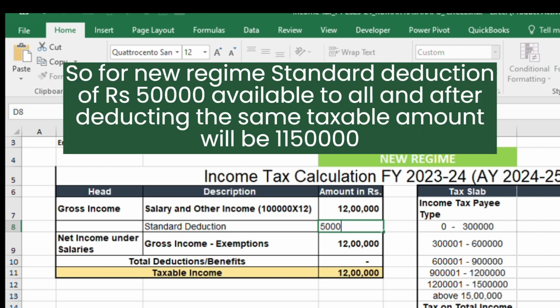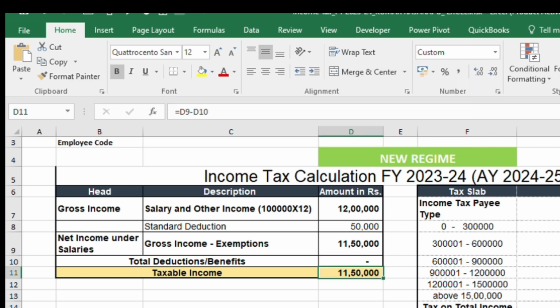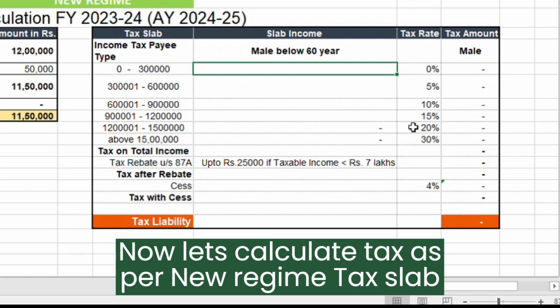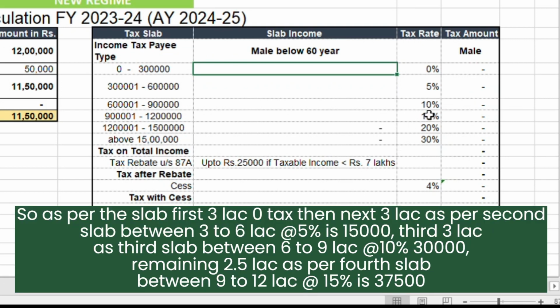So for new regime, a standard deduction of rupees 50,000 is available to all, and after deducting the same, the taxable amount will be 11,50,000. Now let's calculate tax as per new regime tax slab.